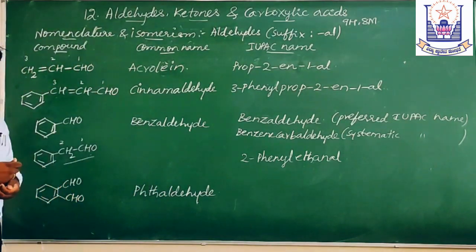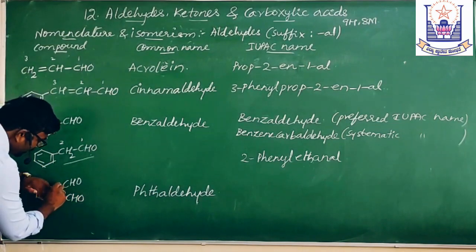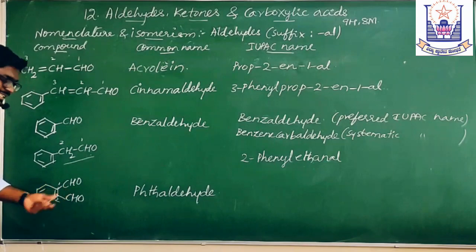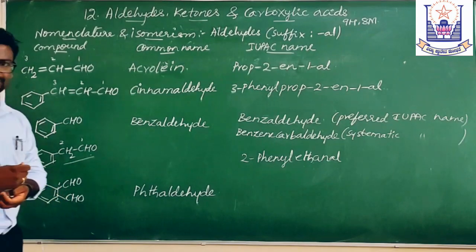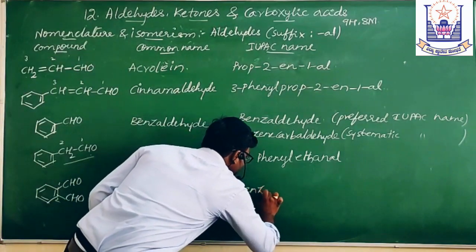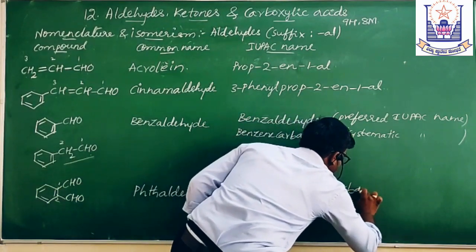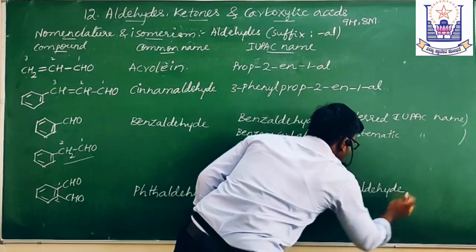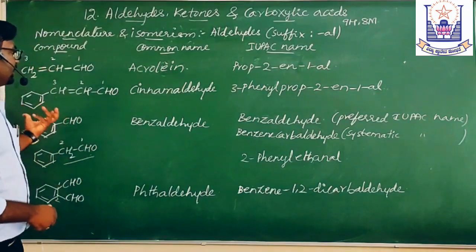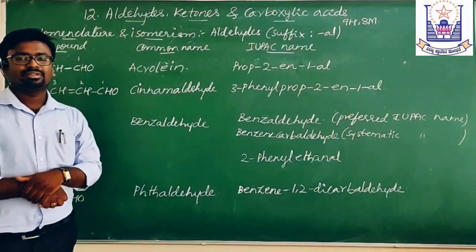And what is the IUPAC name of this compound? This is benzene. This position is called 1, this position is called 2. So 1,2. How many CHO groups are there? Two, which means di. Benzene-1,2-dicarbaldehyde. So like this we discuss the nomenclature of these aldehydes.